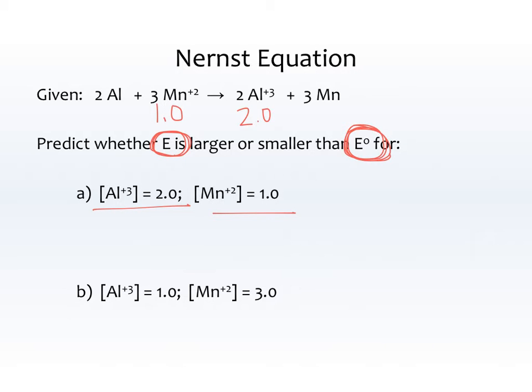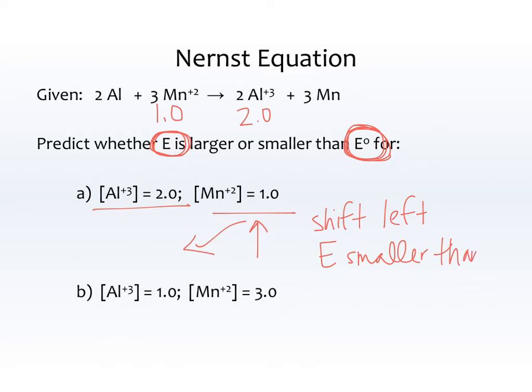So notice that I have increased the product side, and if you increase the product side, the reaction is going to say, whoa, too much, and it's going to go towards the reactant side, so it's going to shift left. But the question is not shift left, shift right, it's whether E is larger or smaller than E standard. So if the reaction is going to shift left, it's going towards the reactants, which means it's less spontaneous, and an E that is less spontaneous is something that is more negative. So E will be smaller than E standard.